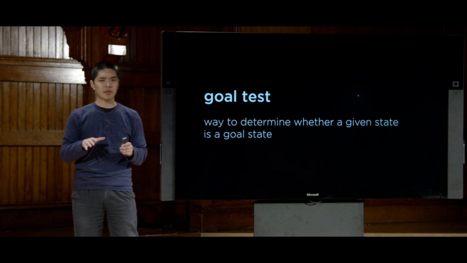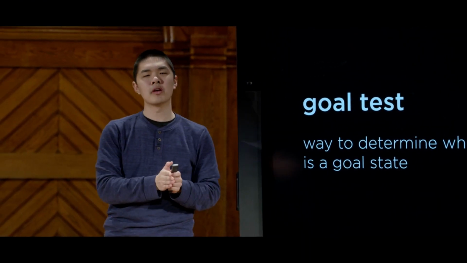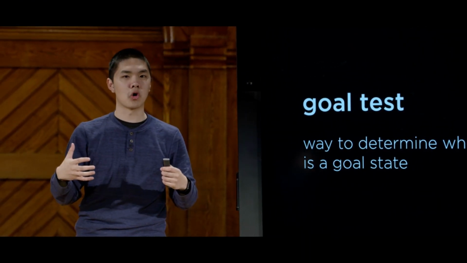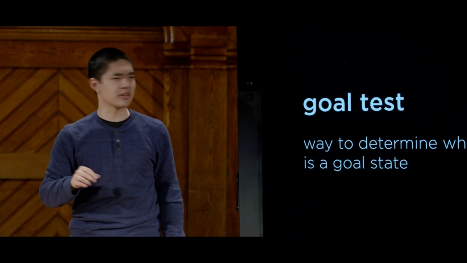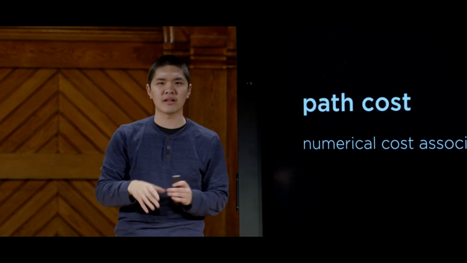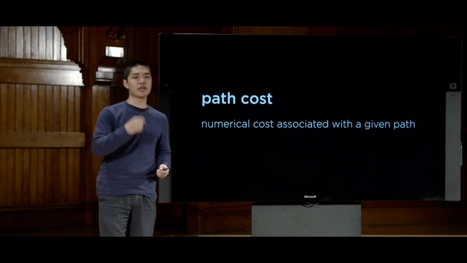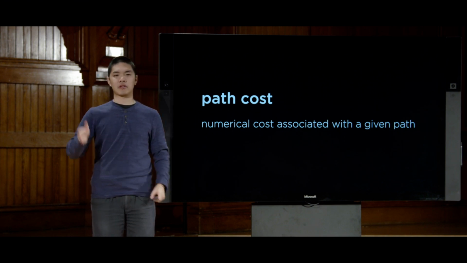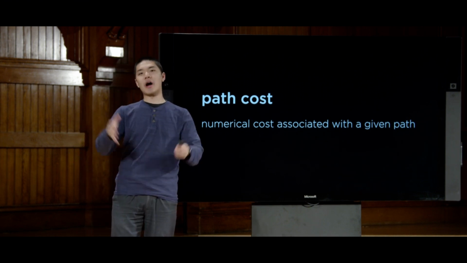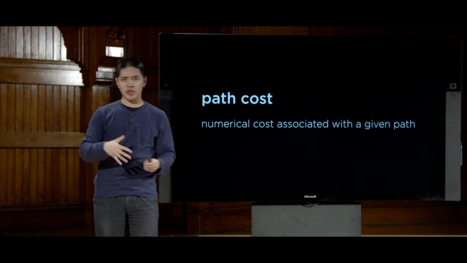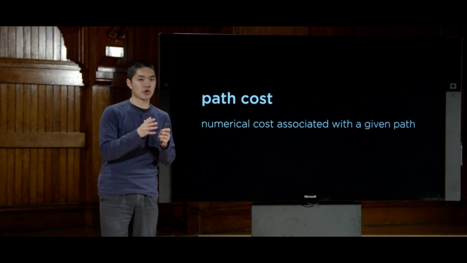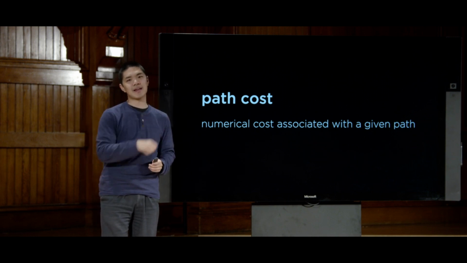However, sometimes a computer doesn't just care about finding a goal, but finding a goal well, or one with a low cost. And it's for that reason that the last piece of terminology that we'll use to define these search problems is something called a path cost. You might imagine that in the case of driving directions, it would be pretty annoying if I said I wanted directions from point A to point B, and the route that Google Maps gave me was a long route with lots of detours that were unnecessary, that took longer than it should have for me to get to that destination.